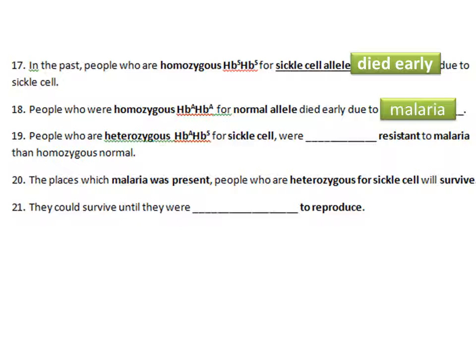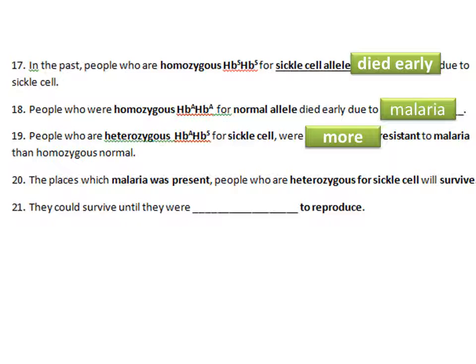Number 19, surprisingly, people who are heterozygous sickle cell AS were more resistant to malaria. Number 20, in places where malaria was present, people who are heterozygous sickle cell survived. Many normal people died due to malaria, but many of the people who survived were heterozygous.